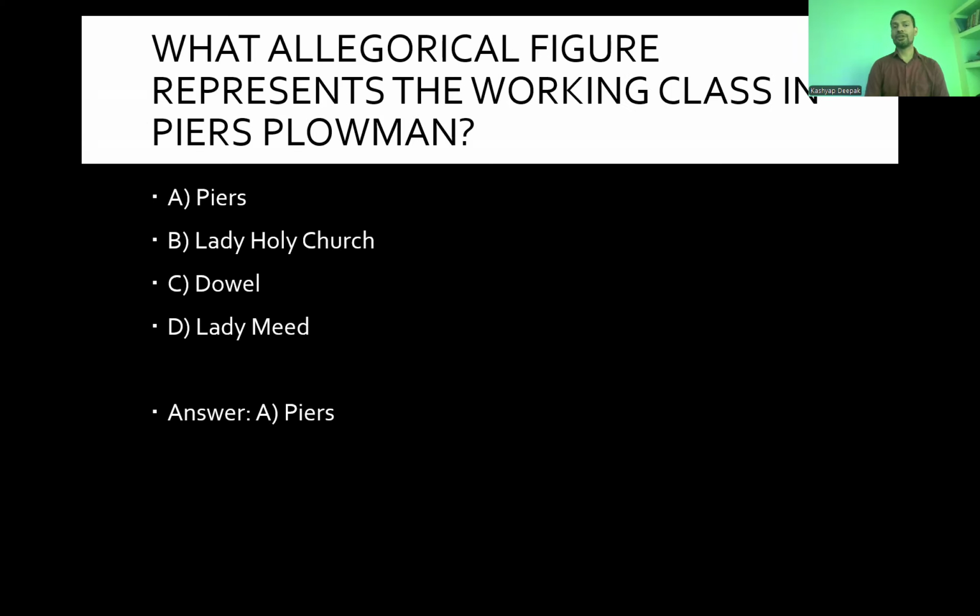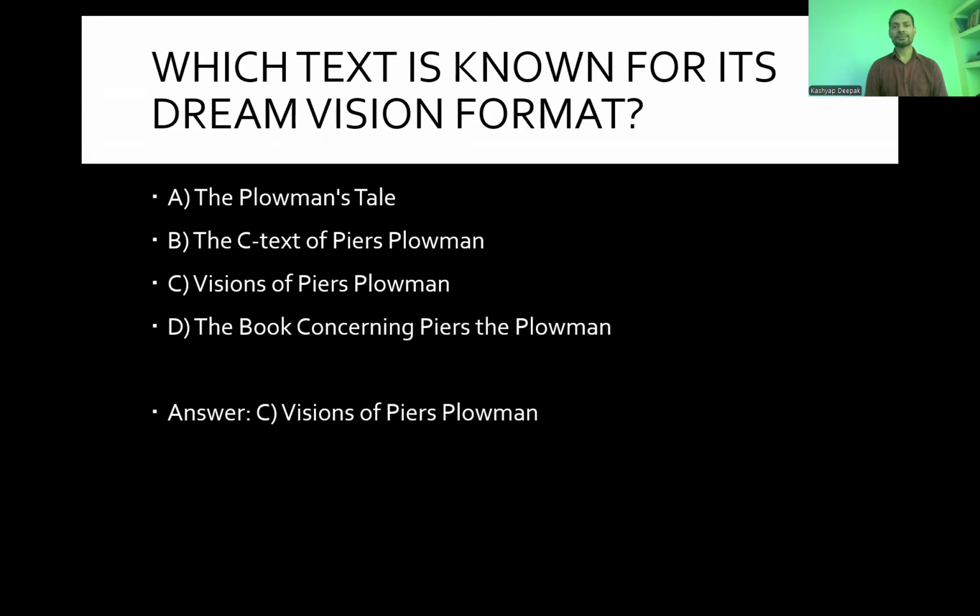What allegorical figure represents the working class in Piers the Plowman? Piers, Holy Church, Dowell, or Lady Mead? And the answer is Piers, because he is a plowman, so he is working class. A plowman is more like a farmer.